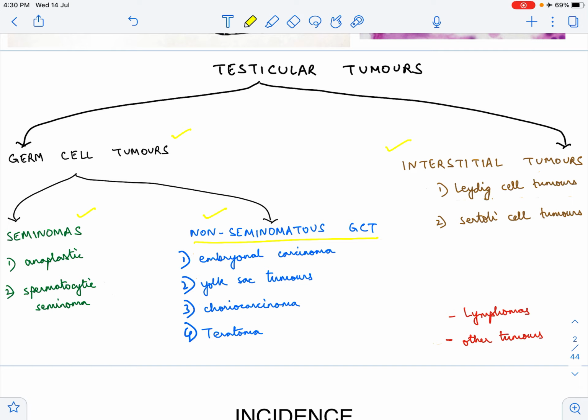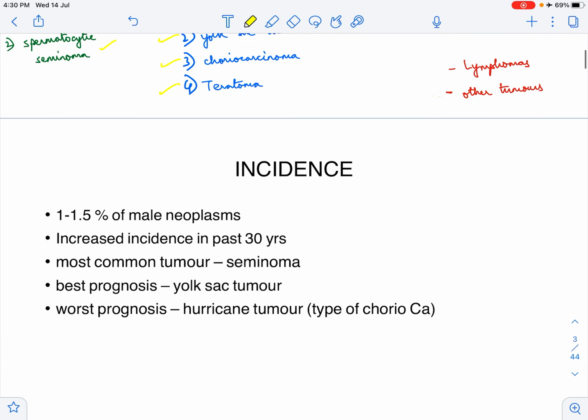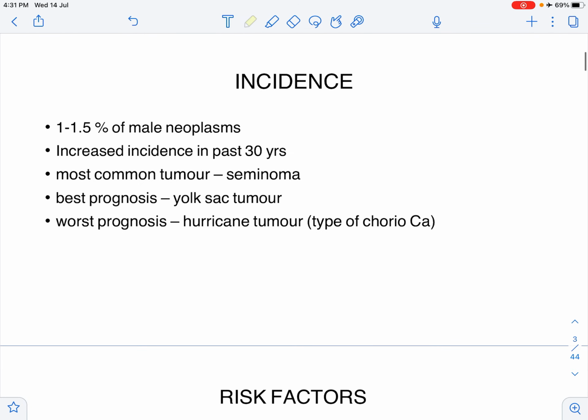Seminomas have two broad types: anaplastic and spermatocytic seminoma. Non-seminomatous again have four types: embryonal, yolk sac tumors, choriocarcinoma, teratoma. The interstitial tumors can come from two cells. You have the Leydig cell tumors, and then you have the Sertoli cell tumors. The other structures which can form tumors are lymphomas and other tumors such as the smooth muscle or the vascular structures. Now, these testicular tumors are 1 to 1.5% of the male neoplasms.